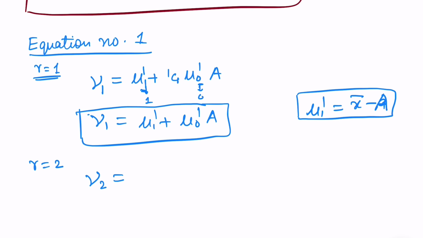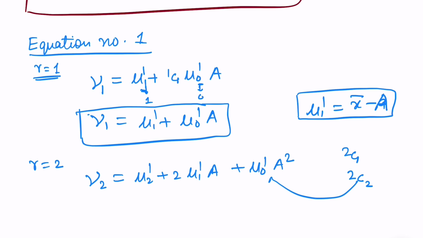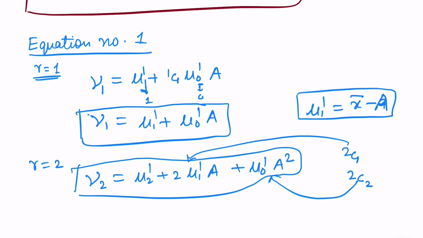Use the same formula which we obtained from binomial expansion. So this is mu 2 dash plus 2 mu 1 dash a plus mu naught dash a square. So this time I assume that you know the value of 2C1 and 2C2. This is required here and this one is required here. So I assume that you know this value. So we got this relation.